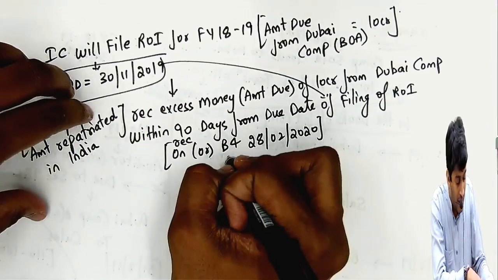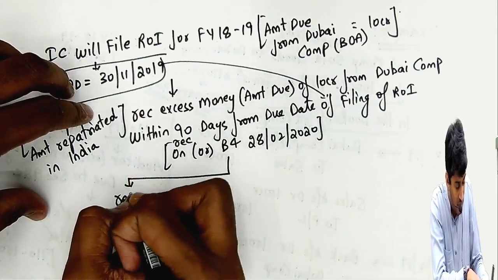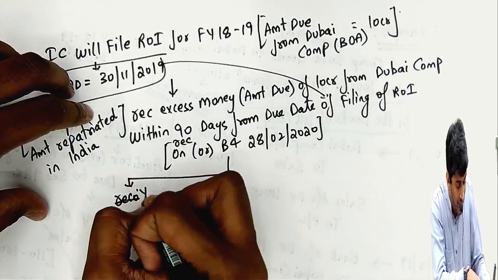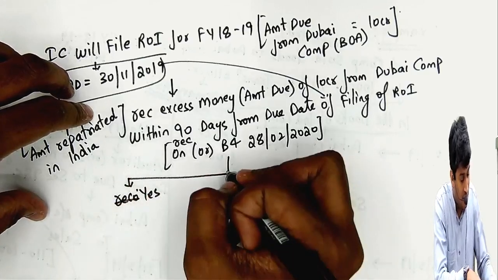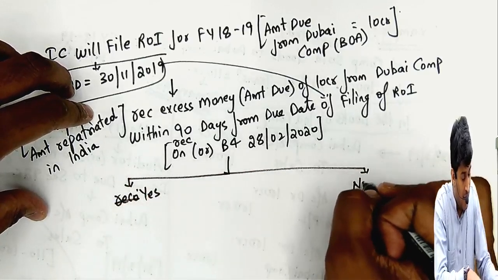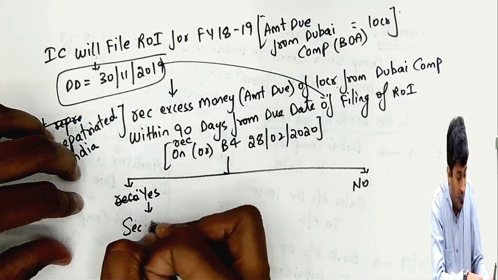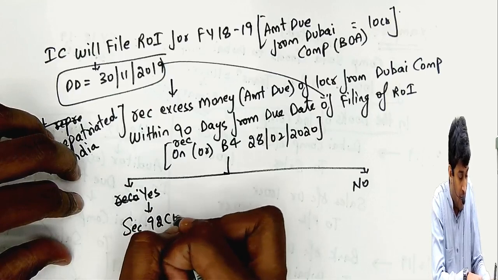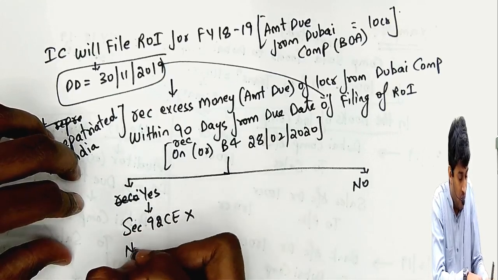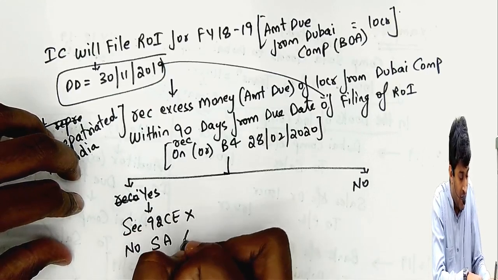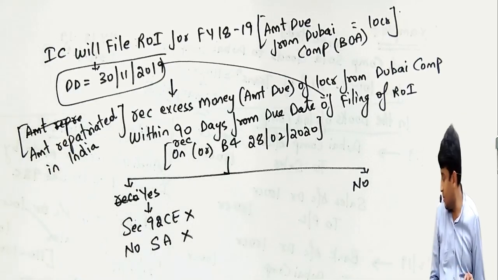Okay, I received. Yes, I received. No, I did not receive. Yes, I received, then this section will not apply. No secondary adjustment required, if you receive that money within 90 days.